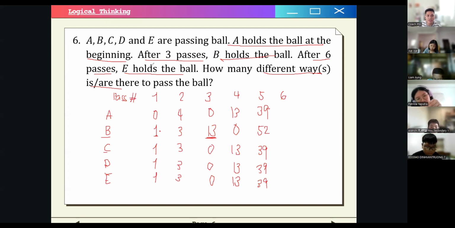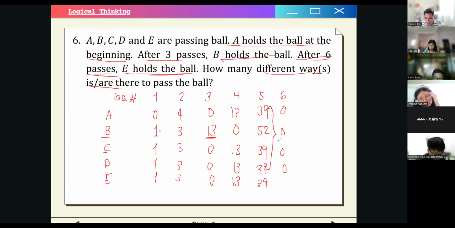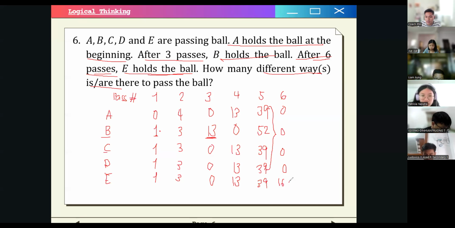And now we know that at the final pass, after 6 passes, E holds the ball. So 0 for the other people, okay? So we just have to add A, B, C, and D. So 39 times 3 plus 52, right? 169. So you don't have to add this because this is from E. So you add these other 4. Okay? So the final answer is 169.